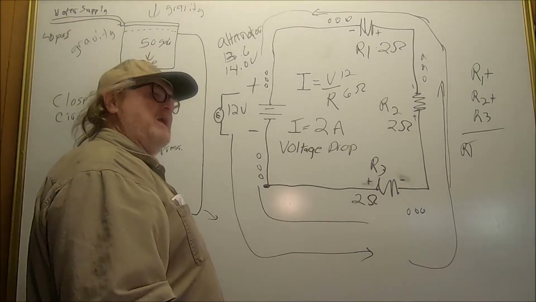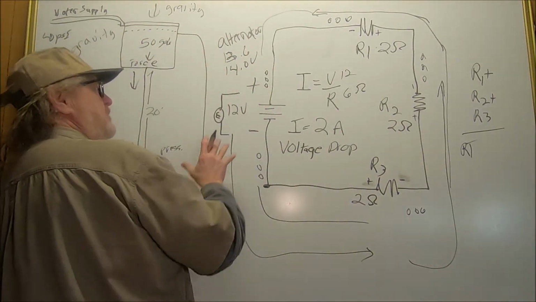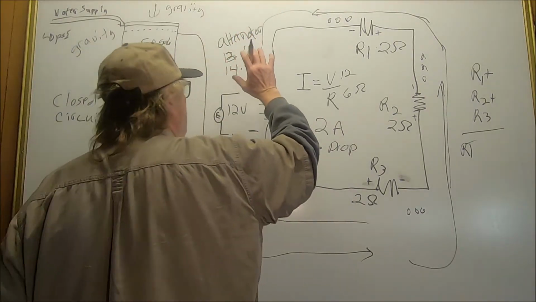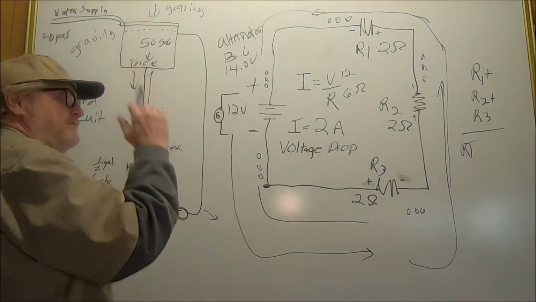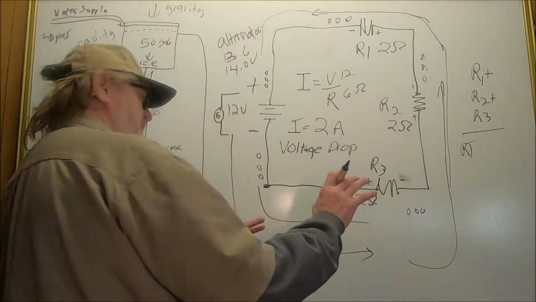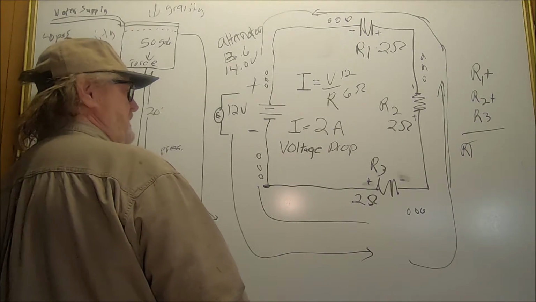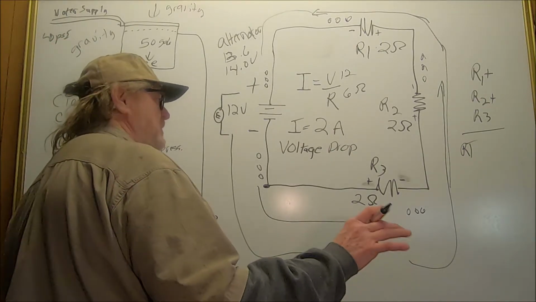But let's say I'm not getting that. Now let's say my battery's good, my alternator's good. We're going to determine that right now. I've checked the battery, I've got good flow. My alternator's good, I've got 14 volts when the car's running and I check the voltage at the battery with my meter. But something is not right. My current is not right. My current is too low, let's say.